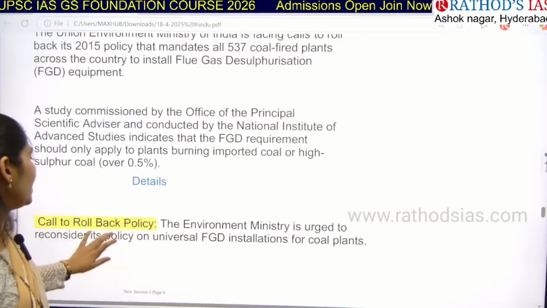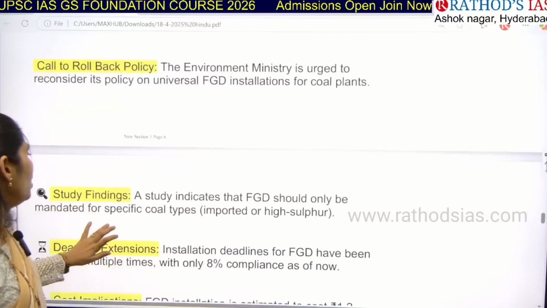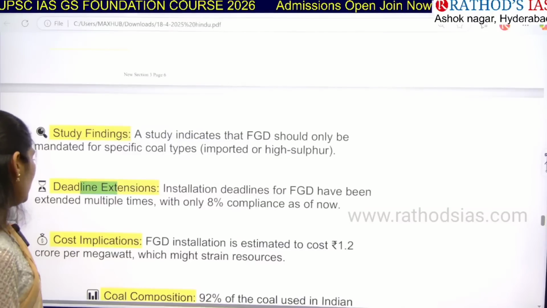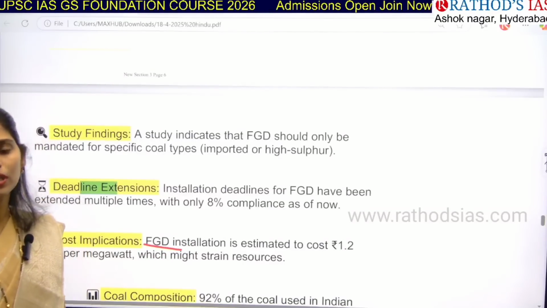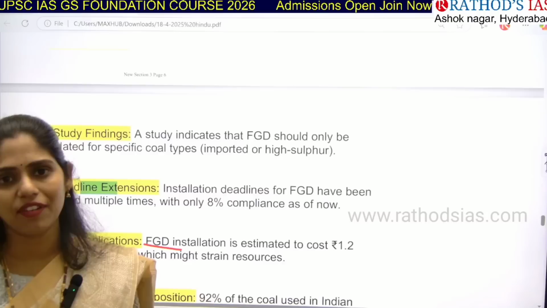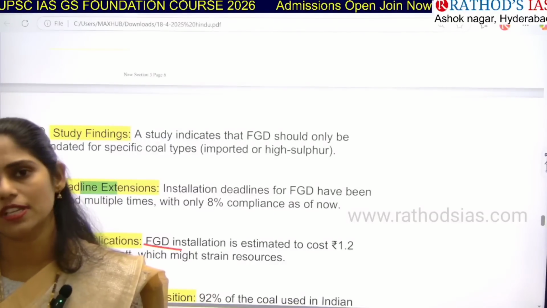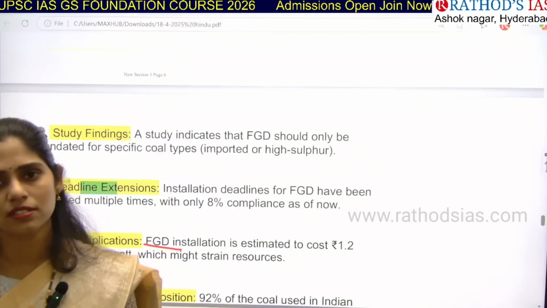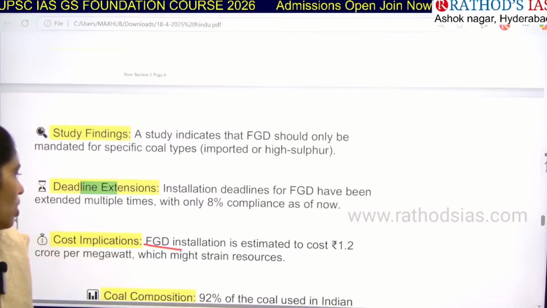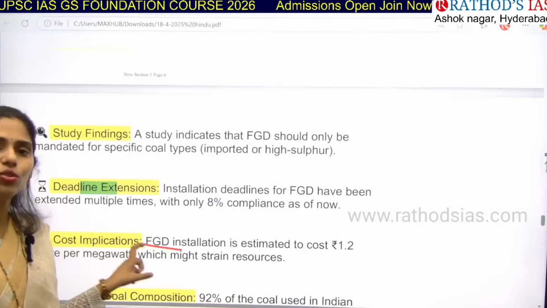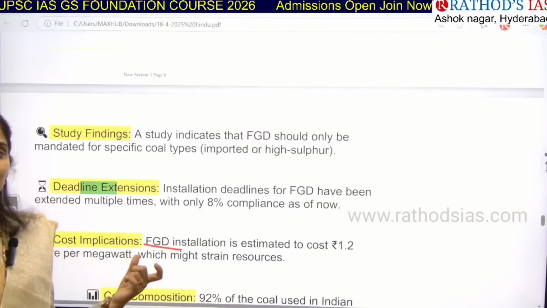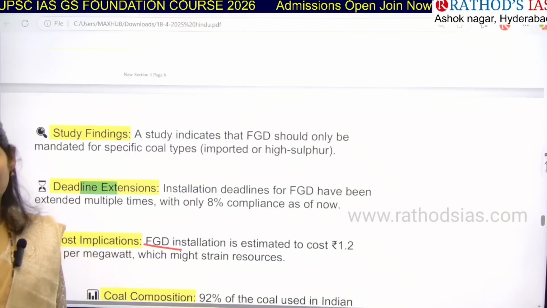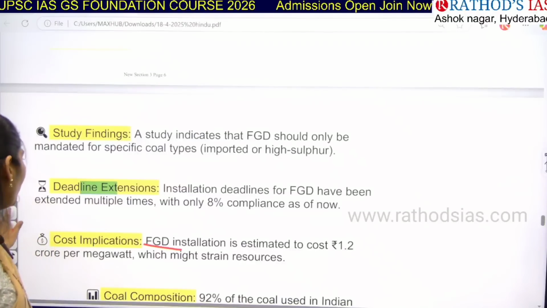So why did this study say this? Yes, cost. If you want to install this flue gas desulfurization, it is not that easy. It is very, very costly. If there are small plants, can they afford this? No, it will lead to huge losses. The estimated cost is 1.2 crore per megawatt. It will lead to a straining of resources, the first important thing.